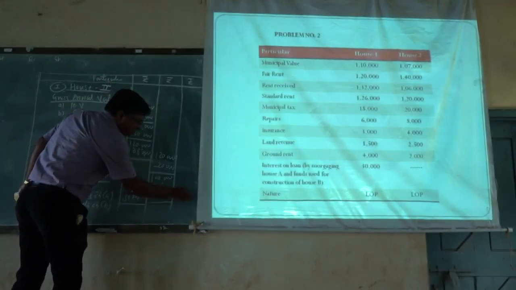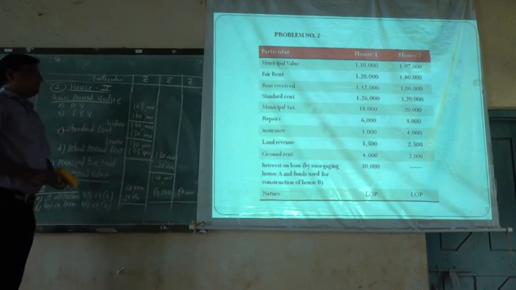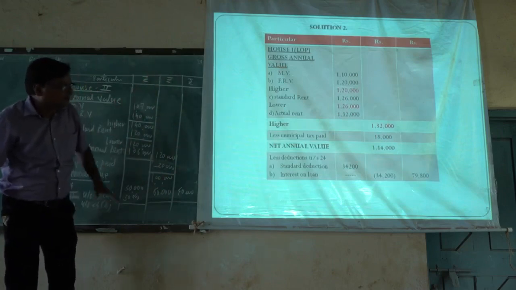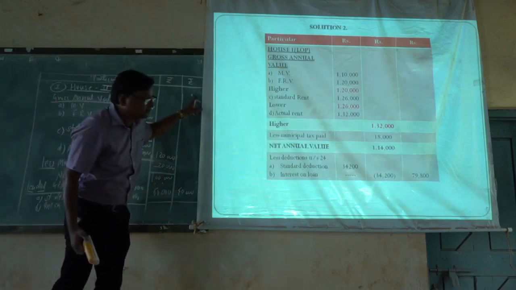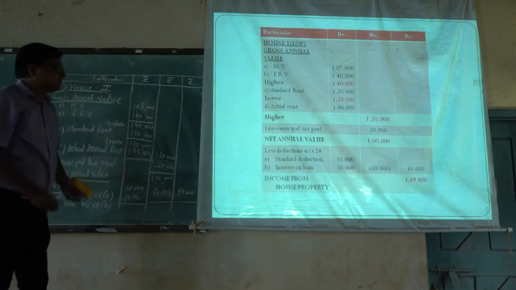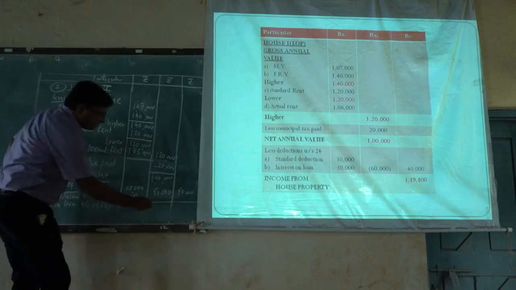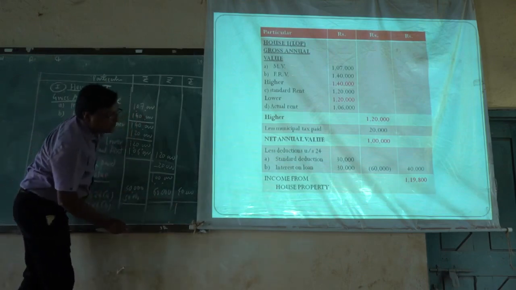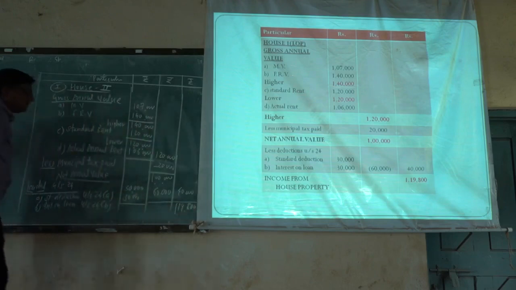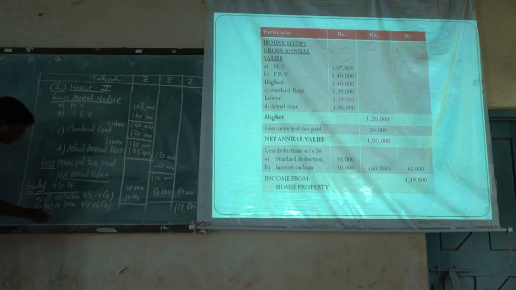It is rupees 40,000. Then lastly, the total of the third column will be taken. From the first house, we earned income rupees 79,800, and from the second house, we earned income rupees 40,000. That total amount will be rupees 1,19,800. That is the net income from house property. That is the final answer of this problem. Income from house property.